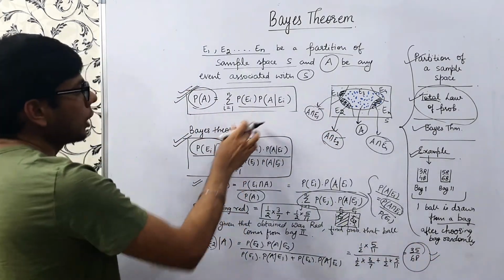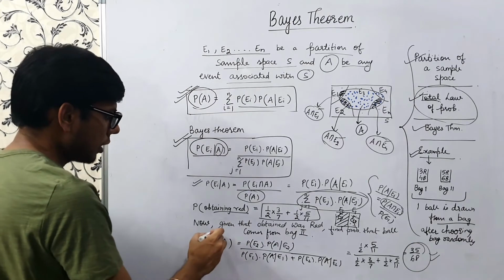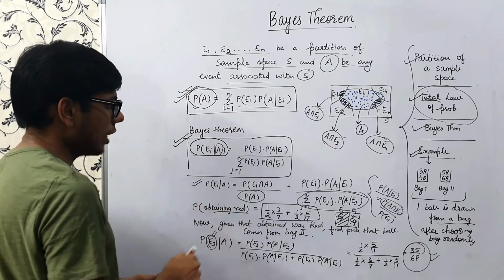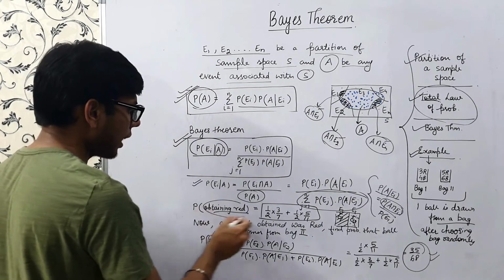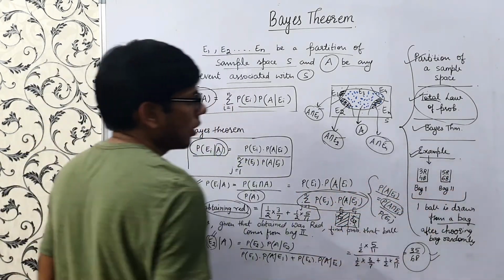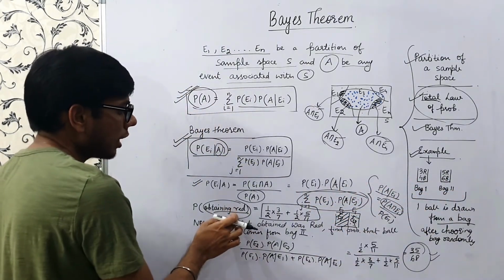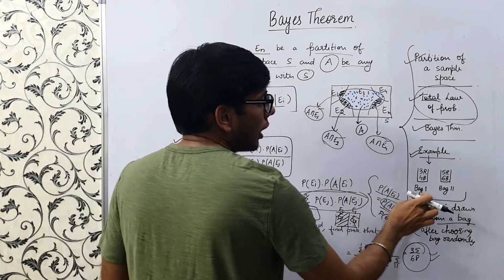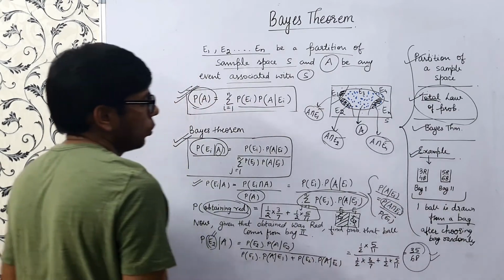So this is Bayes theorem. In Bayes theorem, it is usually the reverse of the probabilities, right? We do not want to find the probability of getting a red ball from this. We are given that we have obtained a red ball. So what is the probability that we have chosen it from bag 1 or bag 2, right?